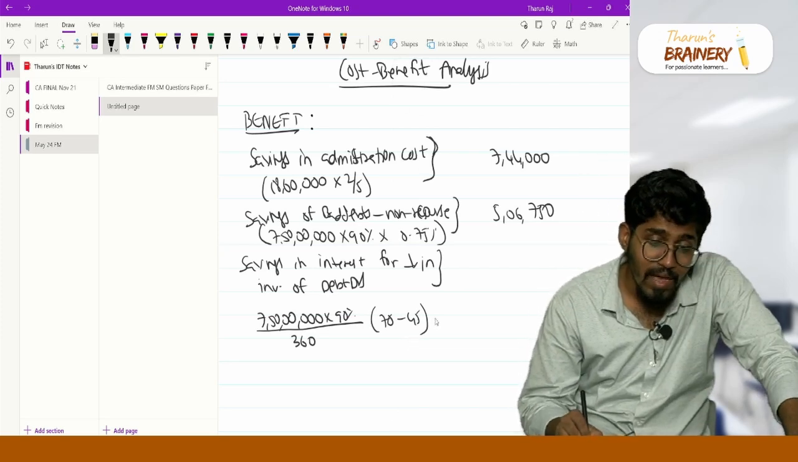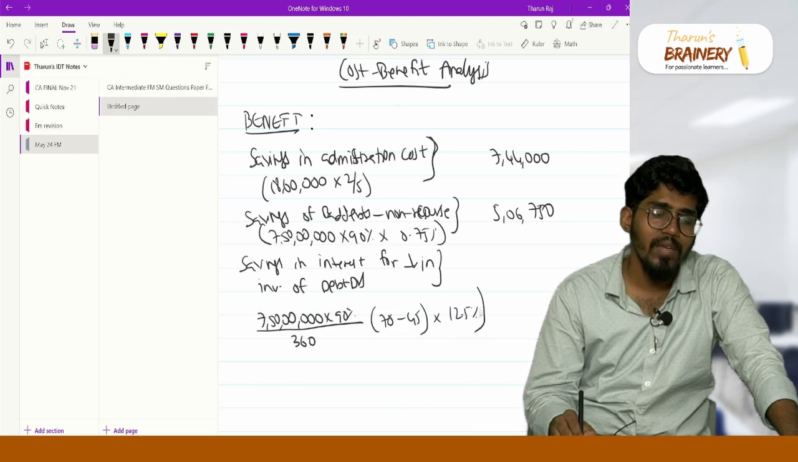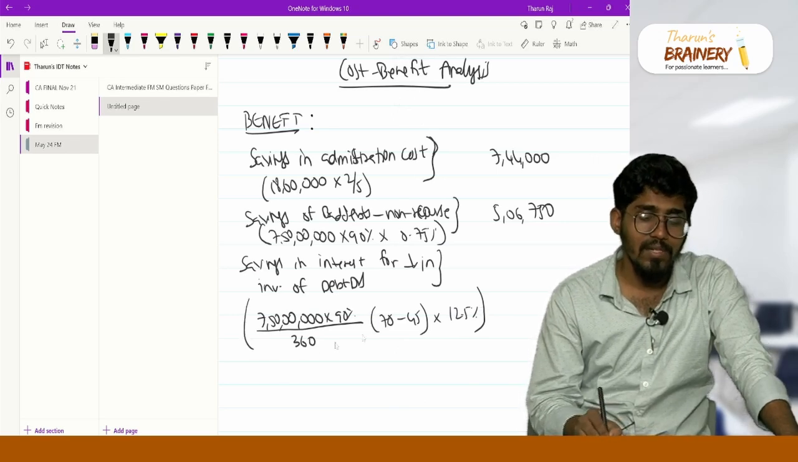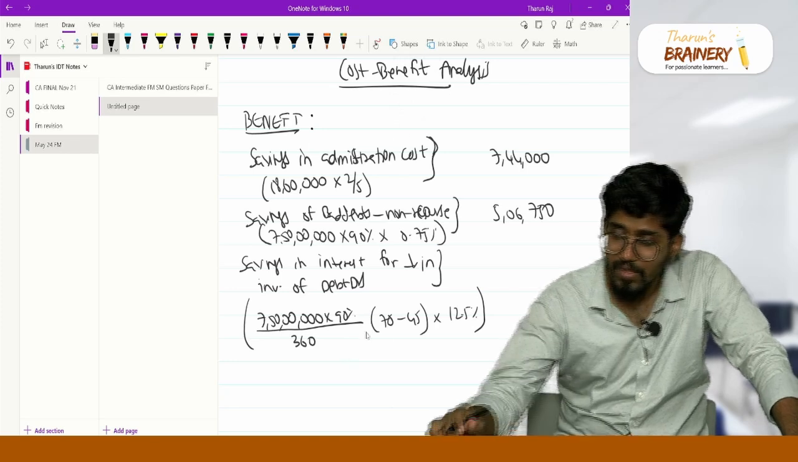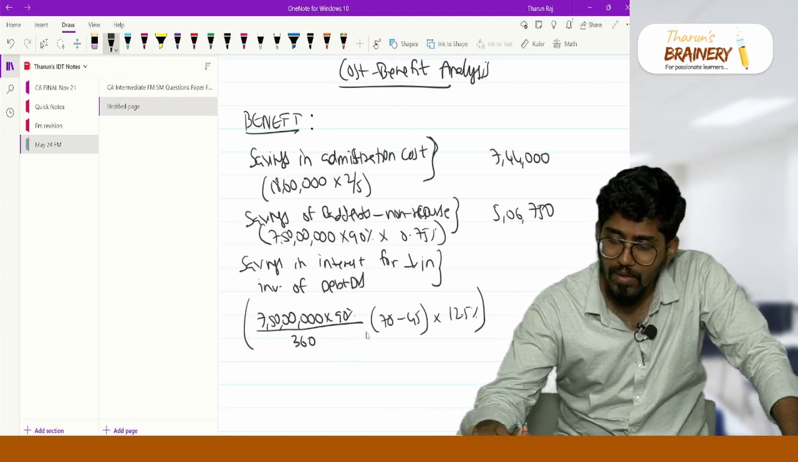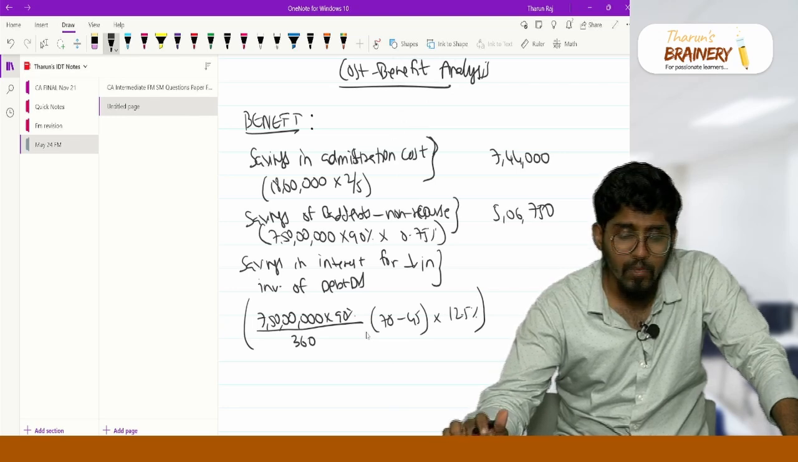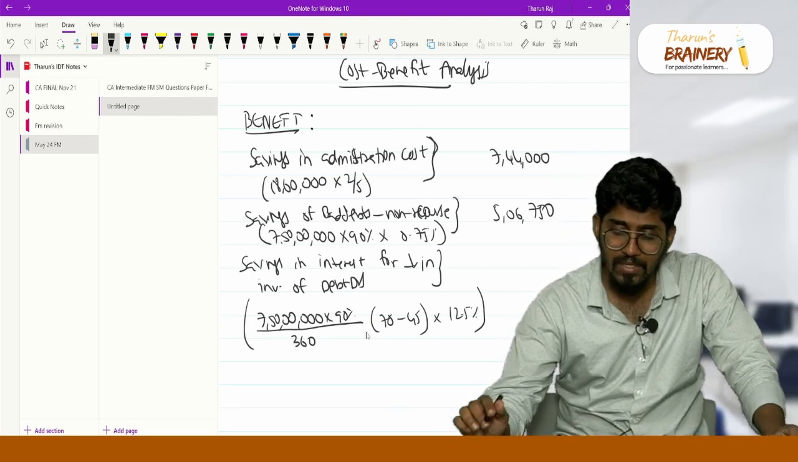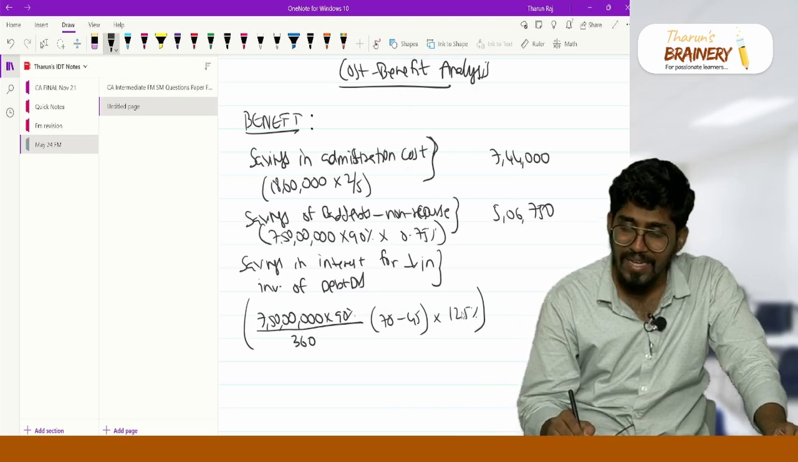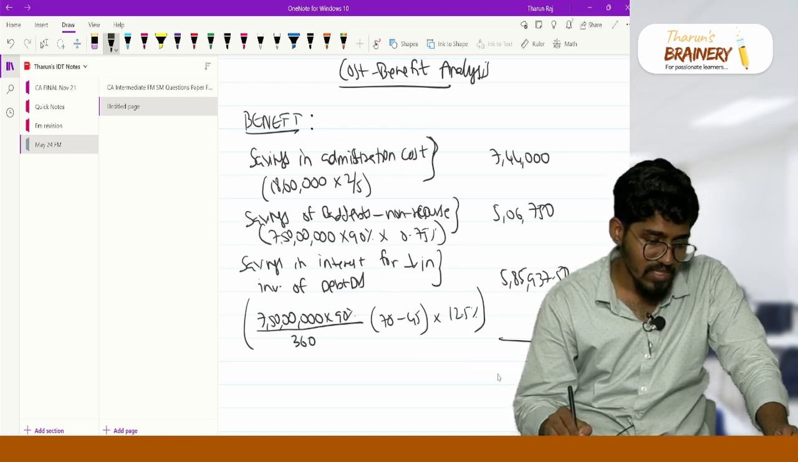70 minus 45. On that I will be earning 12.5 percentage. So this is my savings. So 7 crore 50 lakh into 90 percentage divided by 360 into 25 into 12.5 percentage. You are going to get 5 crore 85 lakh 937.50. This is my total benefit.